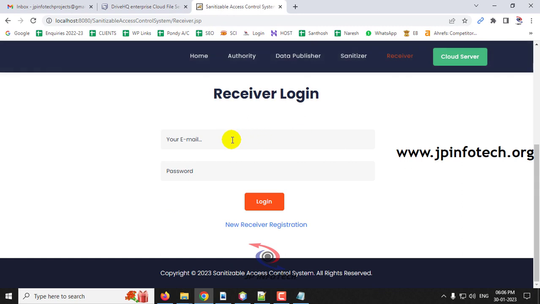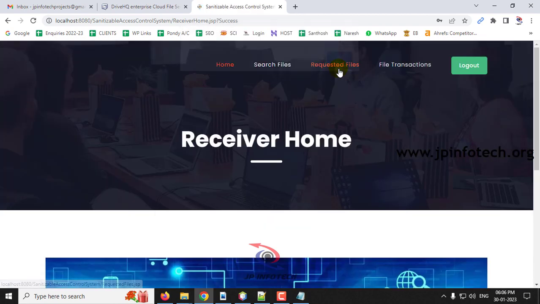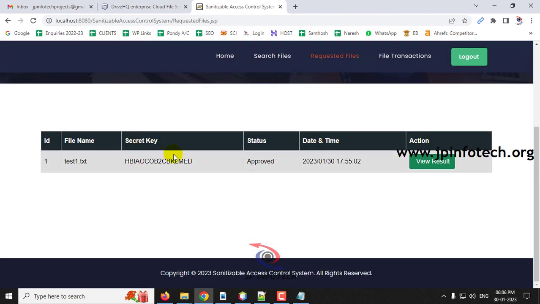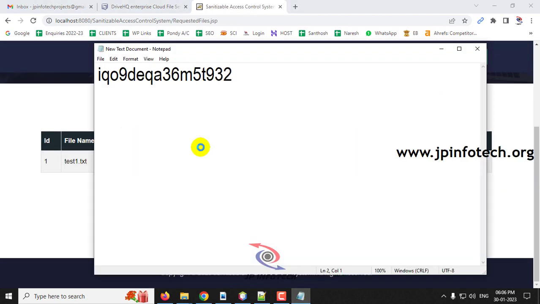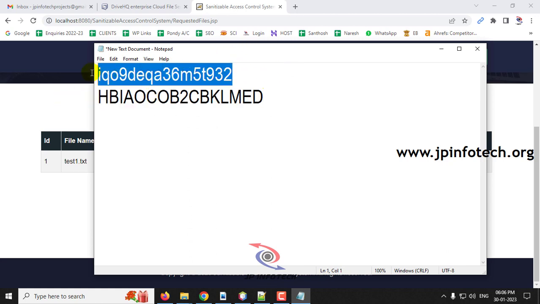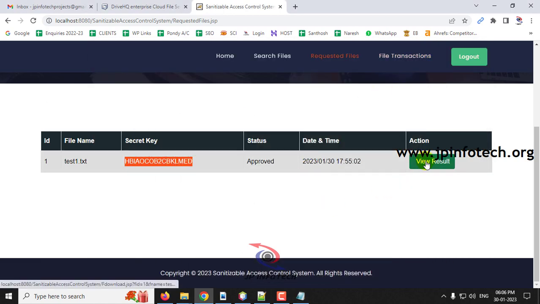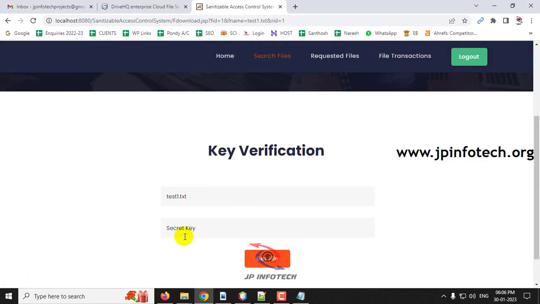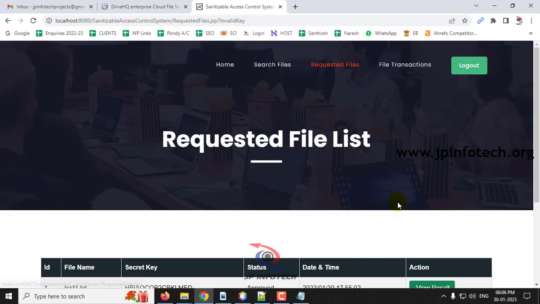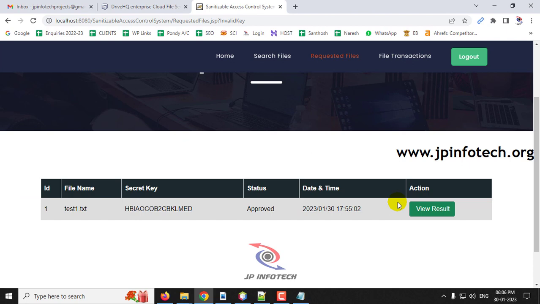And let me go to the receiver part. Why I am showing this is to show you the difference between the existing system and the proposed system, how the data is being sanitized. So just go to the requested file where you can see the secret key. This is the secret key which is generated for the receiver. Even if the data owner gives the secret key, you can see it says invalid key, because the file is being sanitized with another layer of encryption.